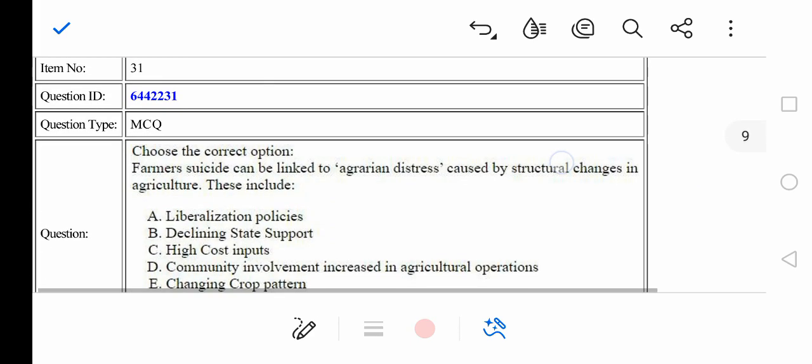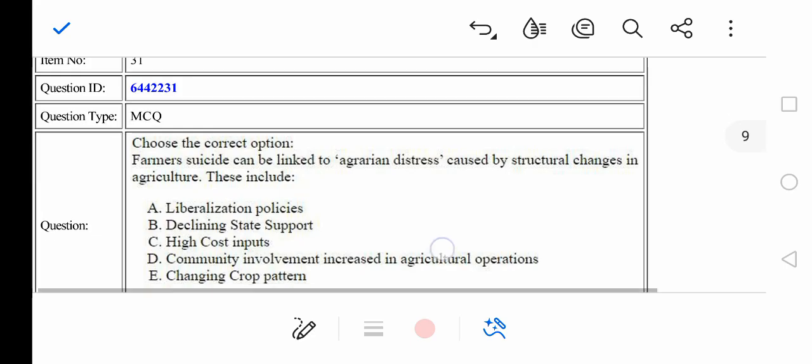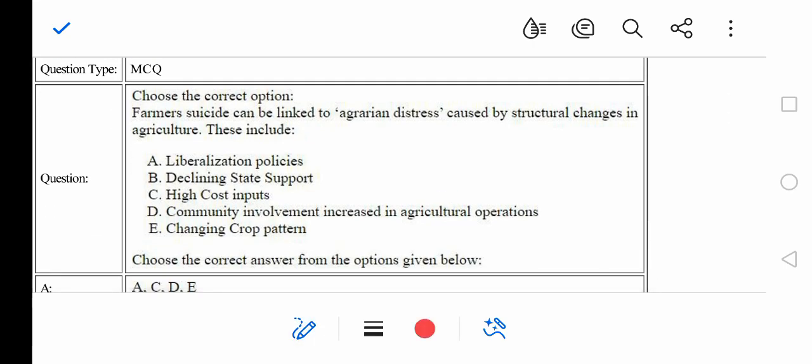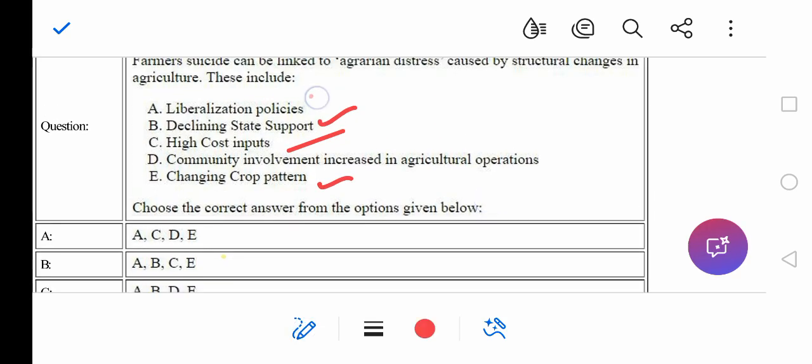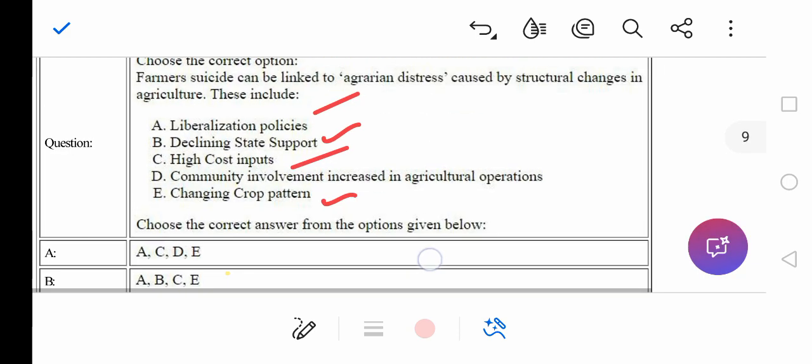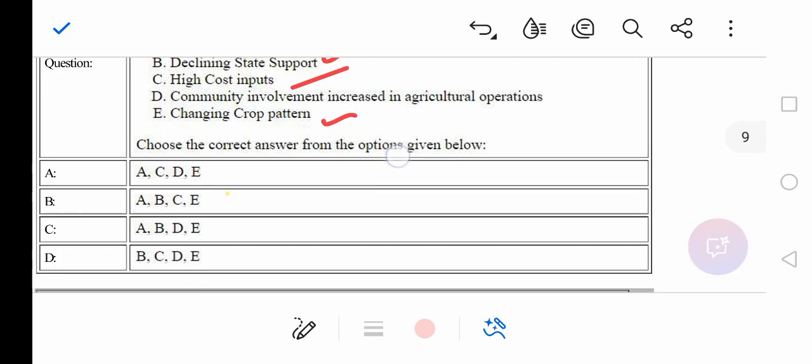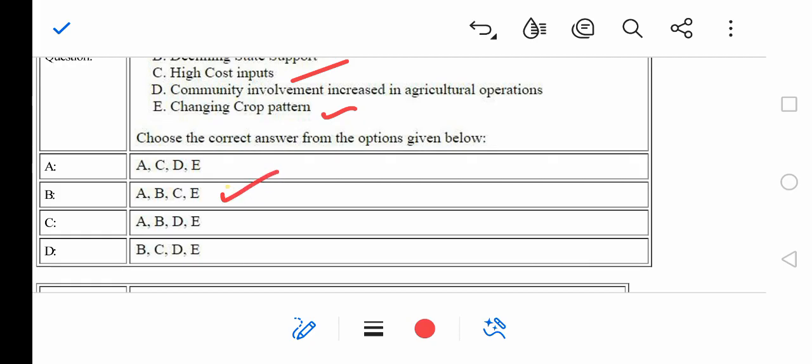Question number 31. Farmer suicide can be linked to agrarian distress caused by structural changes in agriculture. These included, so we can go ahead by reading the options. Changing crop patterns, yes, and high cost inputs, declining state support, yes, and liberalization policies. So the answer will be A, B, C and E. So option B will be the correct answer for this.